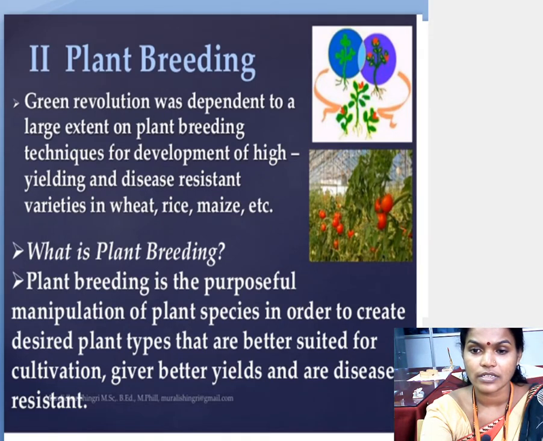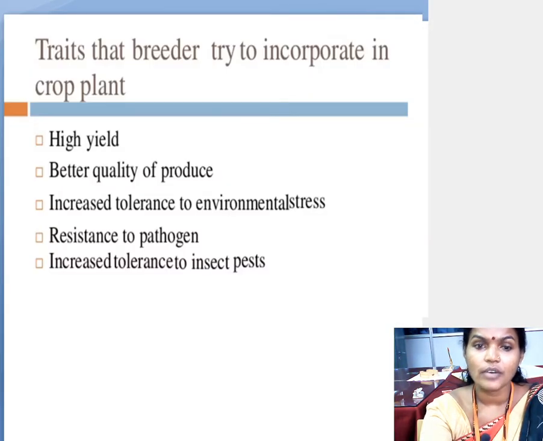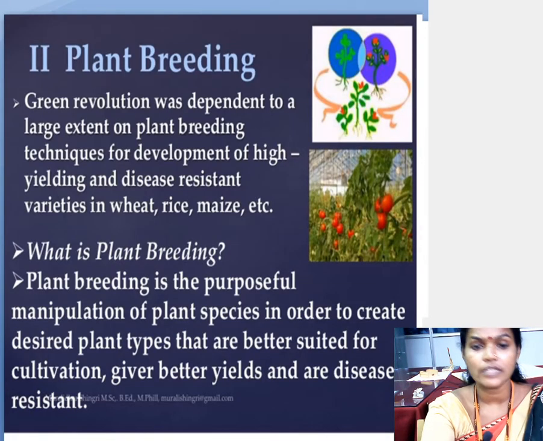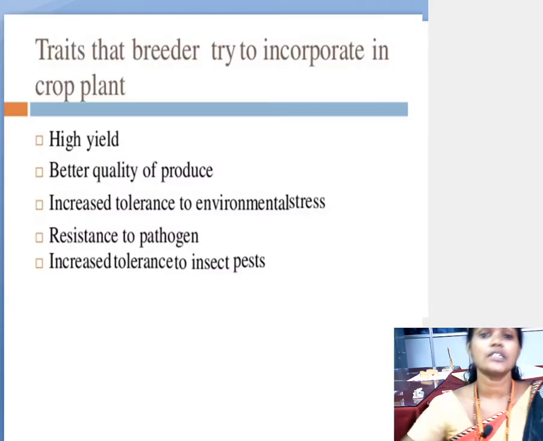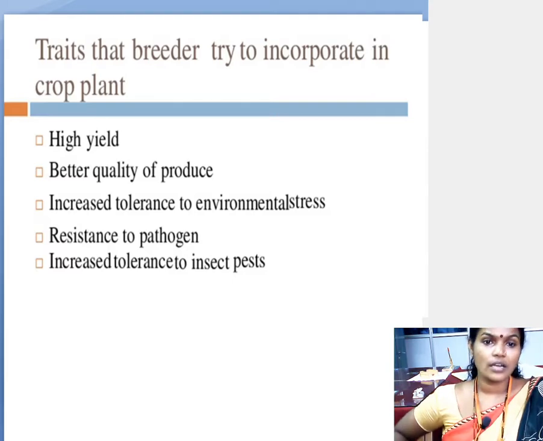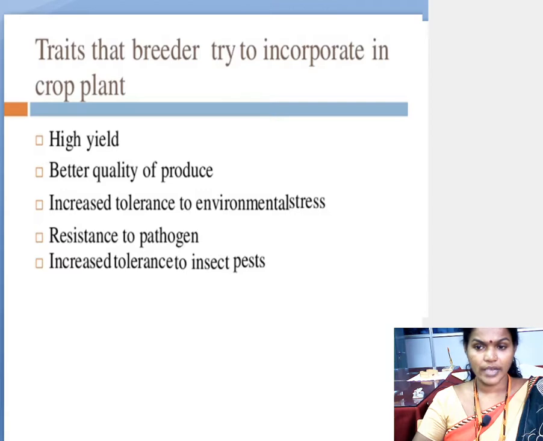Now till now you have seen the first meaning, that is, what plant breeding means. Now, what are the characteristic features that the breeder tries to incorporate in the plant body? These are the traits. Traits means characters.